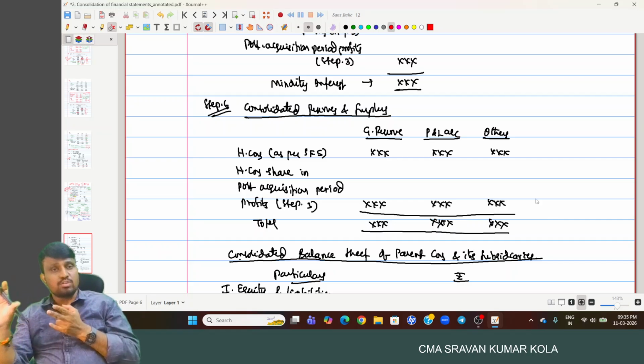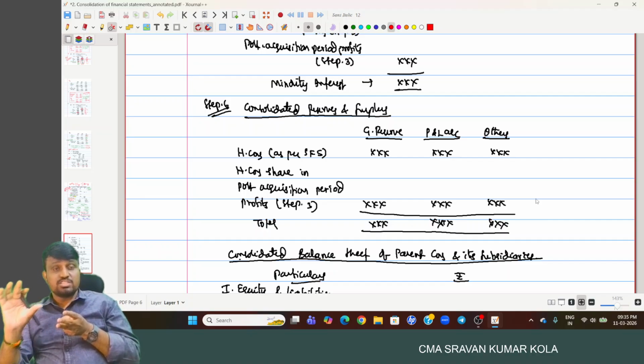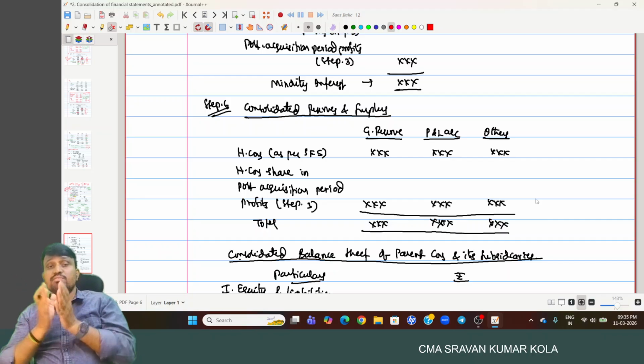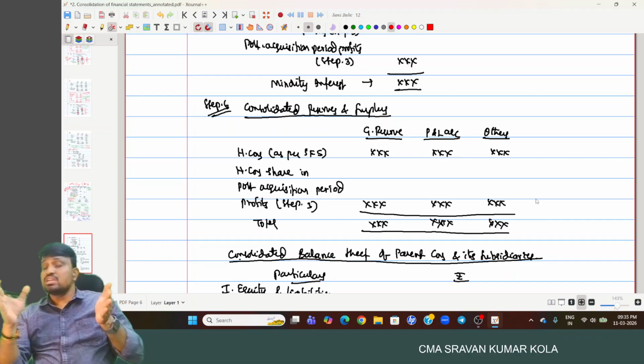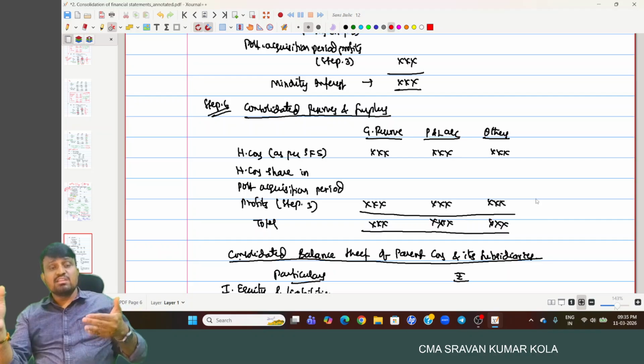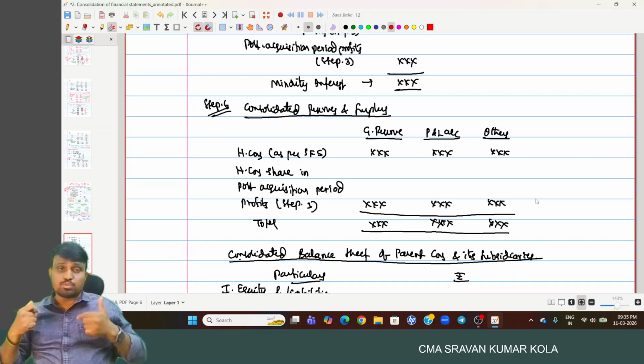Second one, shareholding pattern of subsidiary company. And step three, analysis of reserves and surplus of subsidiary company. Here, reserves and surplus of subsidiary company on the consolidation date is required to be segregated between post-acquisition period profits and pre-acquisition period profits. Again, pre-acquisition period profits are required to be segregated between parent portion and minority interest portion, and post-acquisition period profits are also required to be divided between parent and minority interest portion.